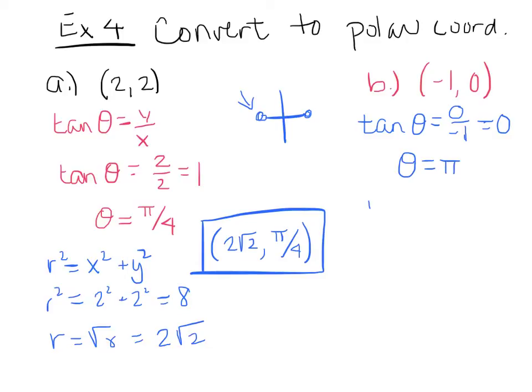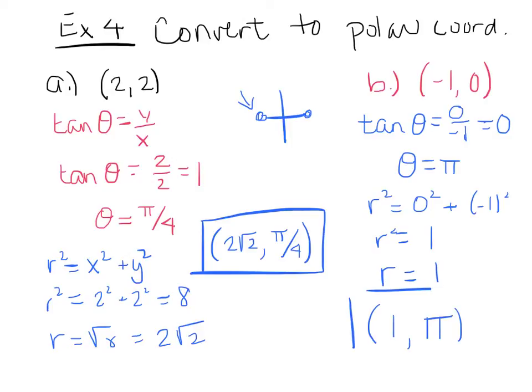For our r value, we're going to use that r squared is equal to x squared, which in this case is -1 squared, plus y squared, which is 0 squared. So r squared is equal to 1 plus 0, which is 1, and r is equal to 1 then. So our polar coordinate point would be r, which is 1, and theta, which is equal to pi.